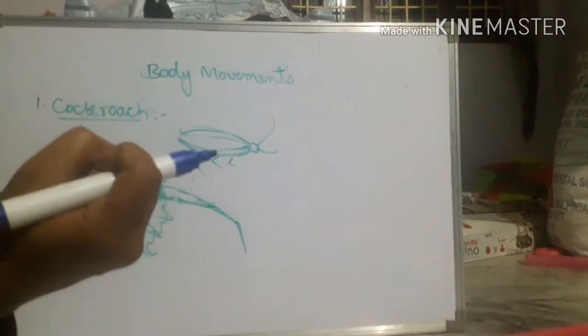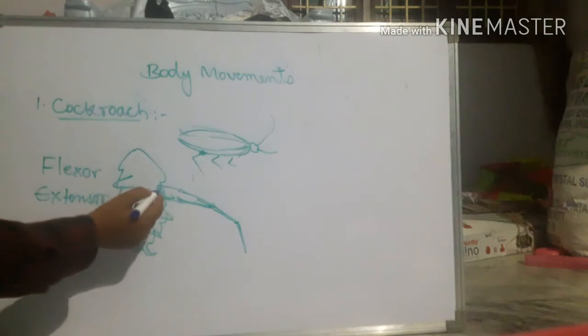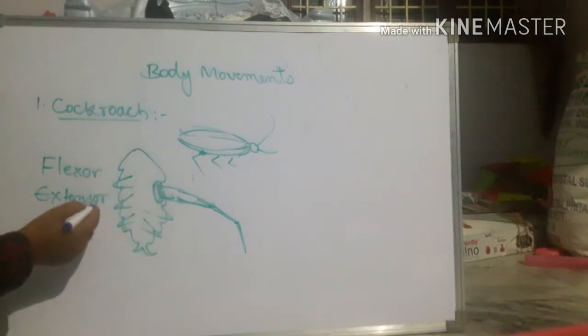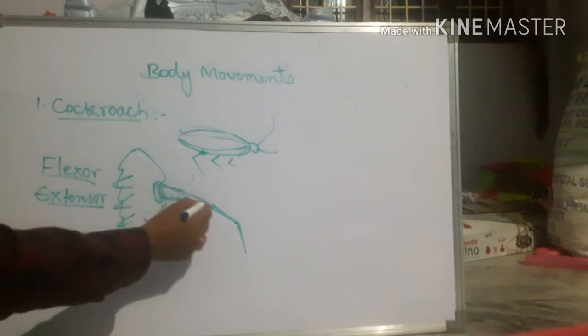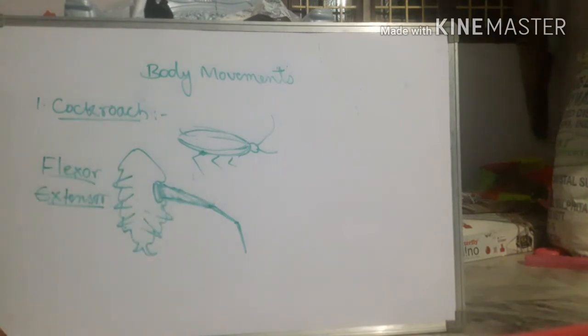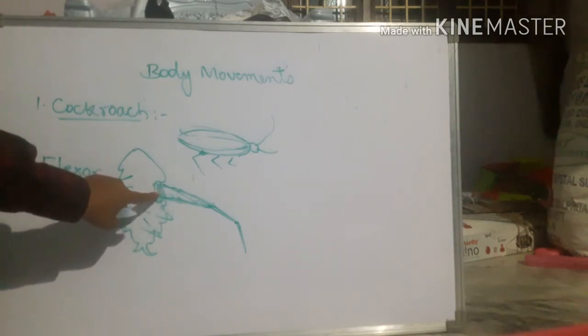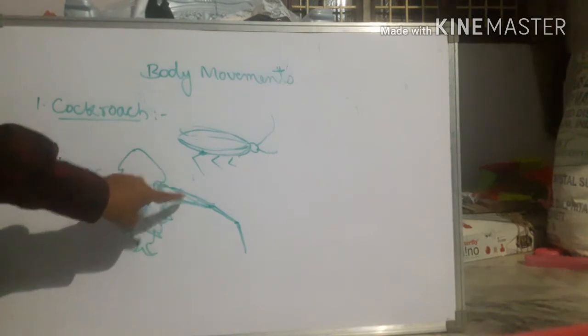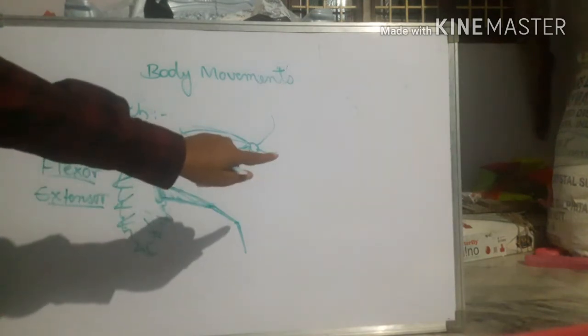Flexor can contract the muscle, extensor can release the muscle. So with the help of flexor and extensor muscles, the legs of the cockroach can move. By using these strong flexor and extensor muscles present at the beginning of the legs, it can move its legs and crawl very fast on the ground.